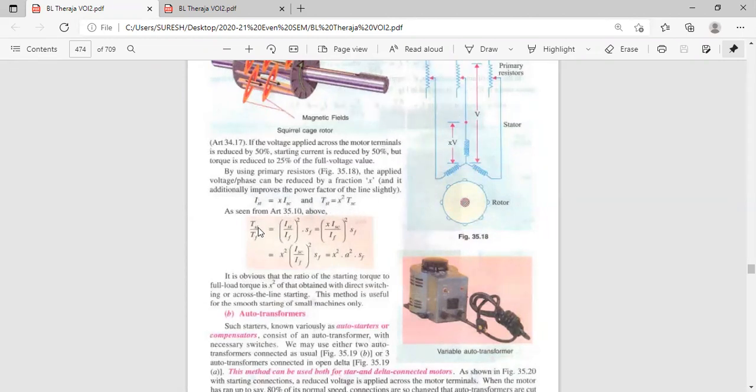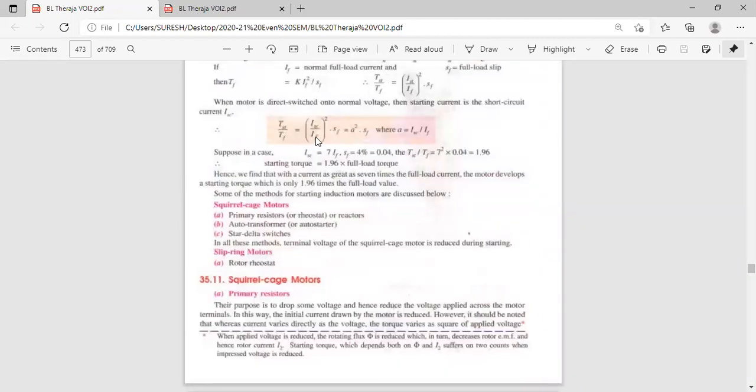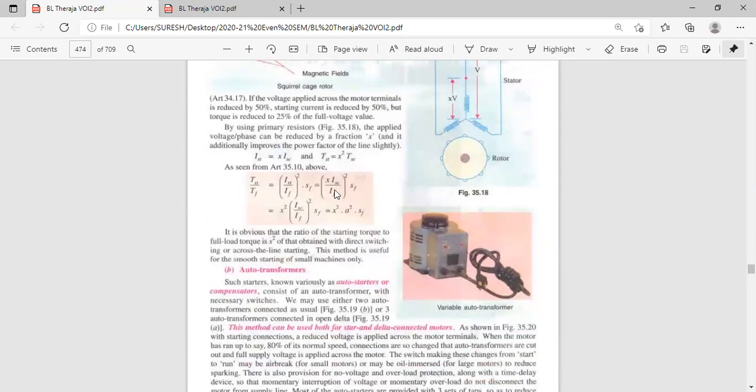Now we know the equation: TST by TF is equal to IST by IF whole square into SF. That is A square into SF. But here we will get an extra X square also. In place of IST, substitute X into IST by IF. IST by IF is A square. So X square you are getting here, and IST by IF is A square, so it becomes X square, A square, SF.